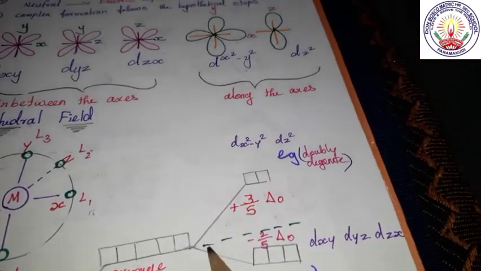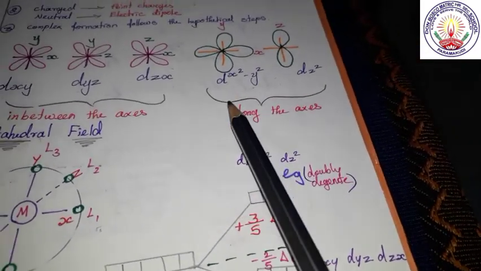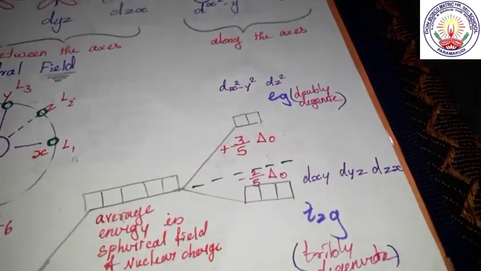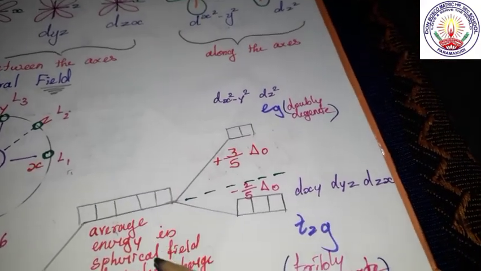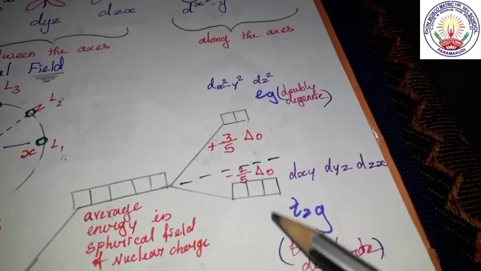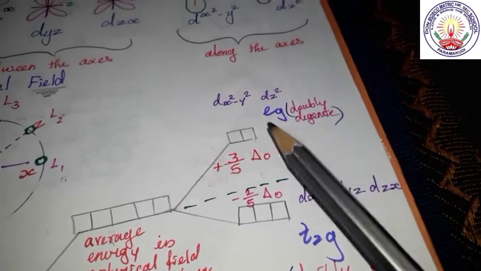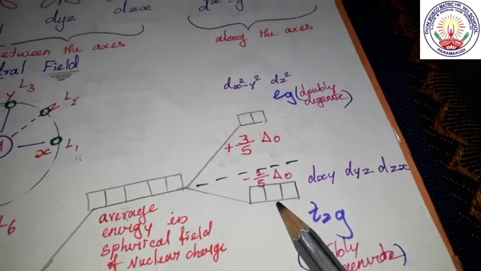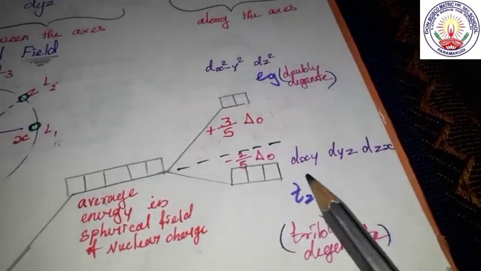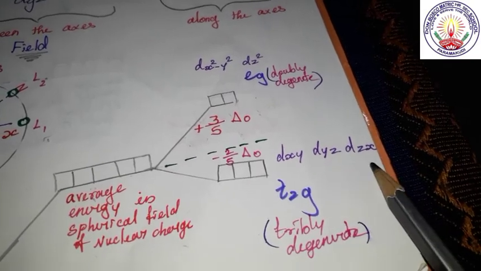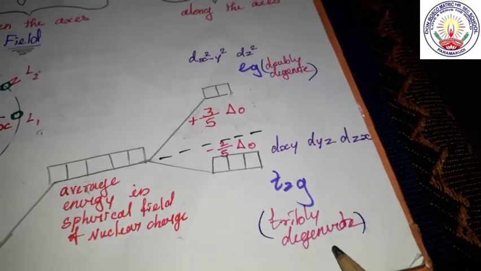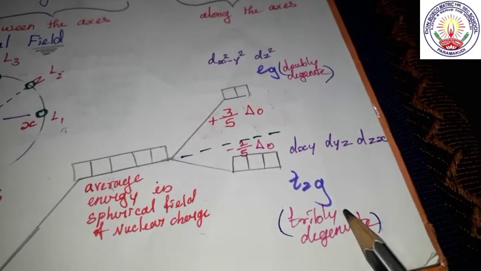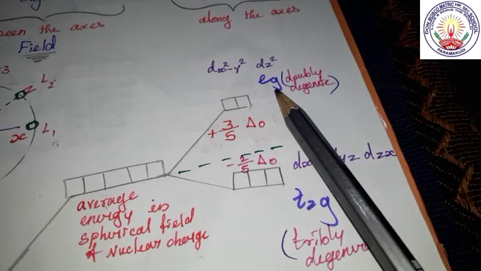So they go up. These two, dx squared minus y squared and dz squared, go up. And the others, whose energy is less, will come down. They split downward. So this is doubly degenerate. And the other three, that is dxy, dyz, dzx, are triply degenerate. So these are called T2g and these two are called Eg.